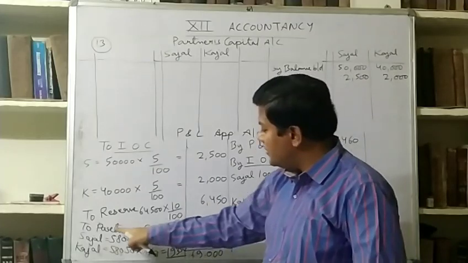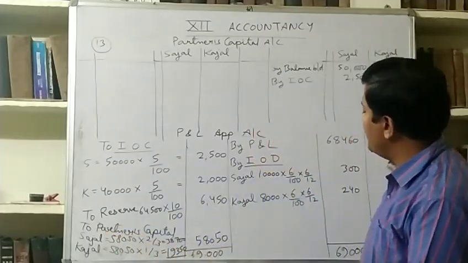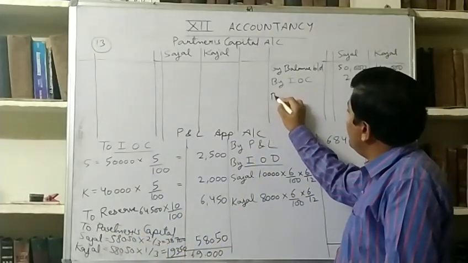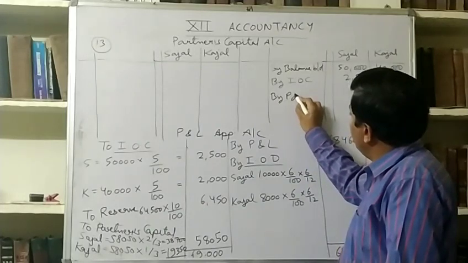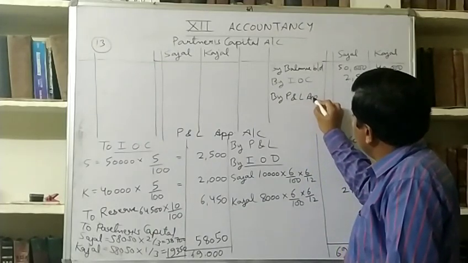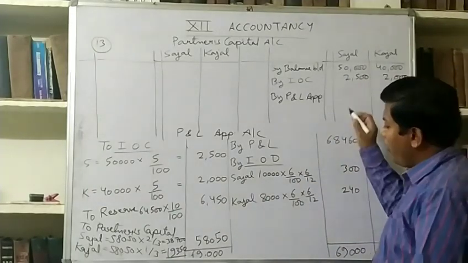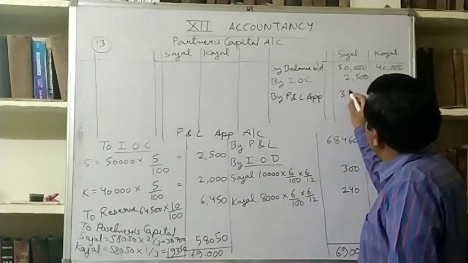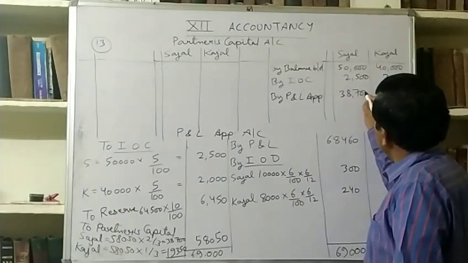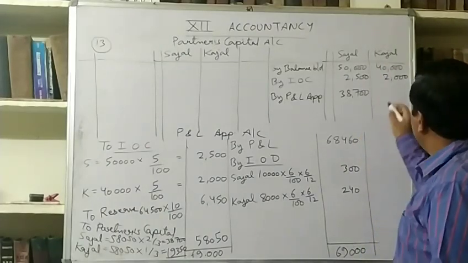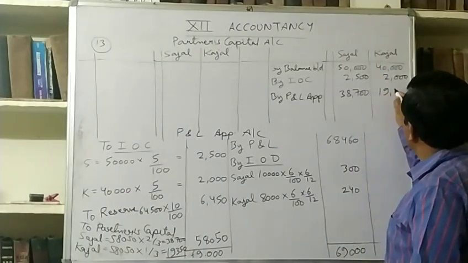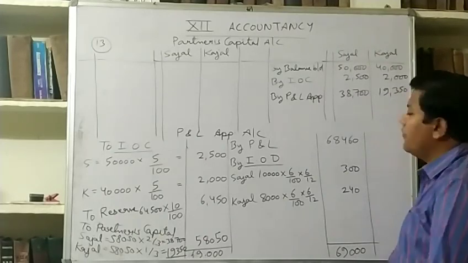Remember that this distribution of profit will be shown here by P&L appropriation account 38,700 and 19,315.